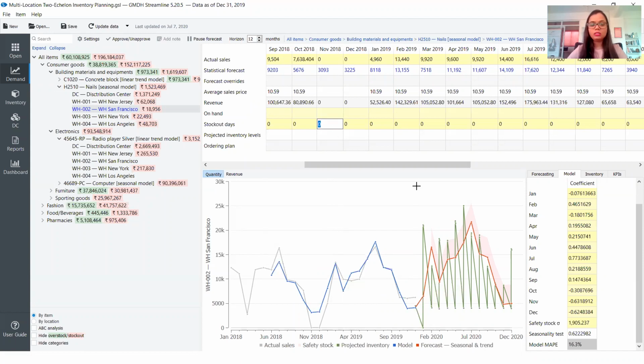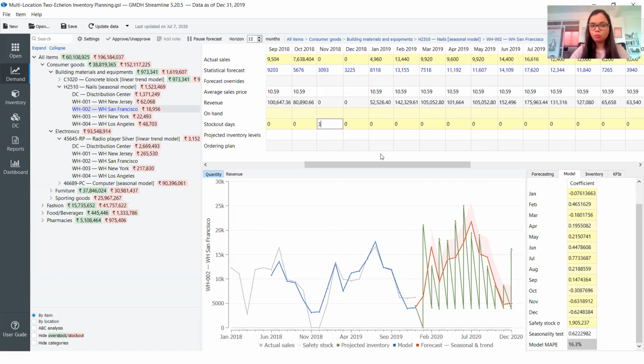So maybe there were certain stock out days, and you would notice that usually the system will automatically identify the stock out days when we put in the on-hand amount.